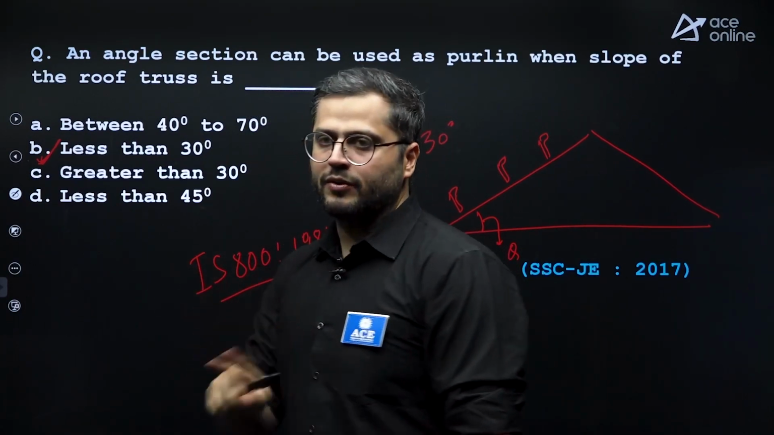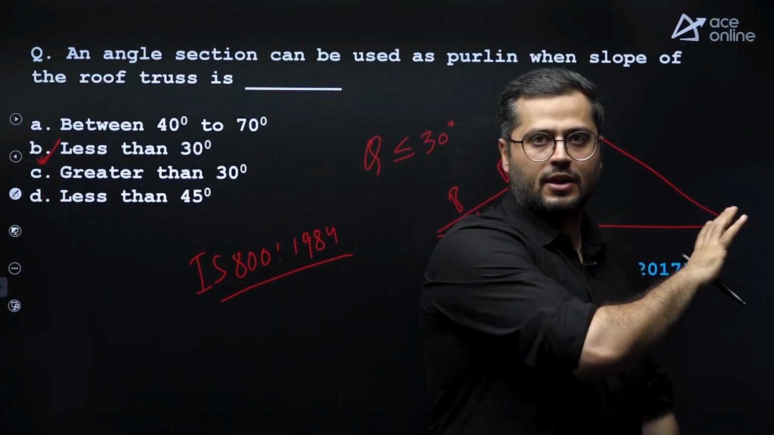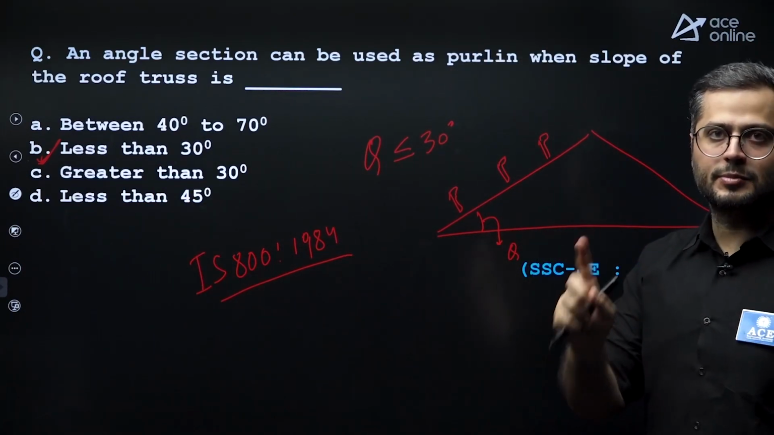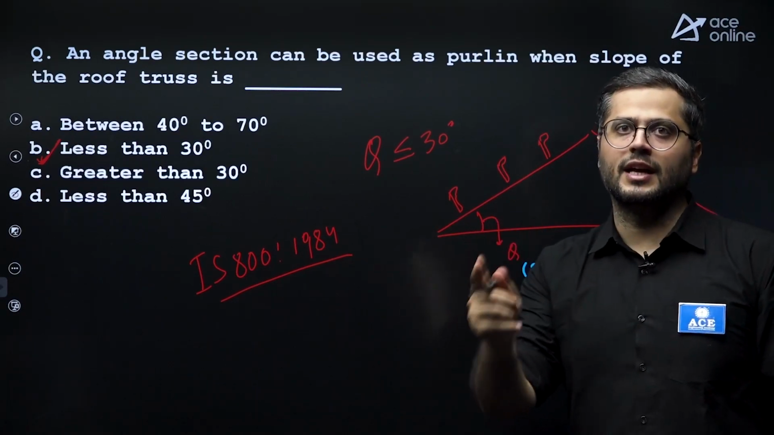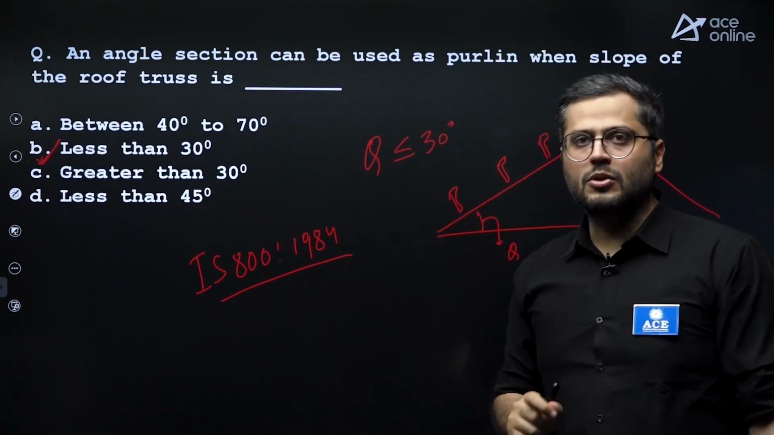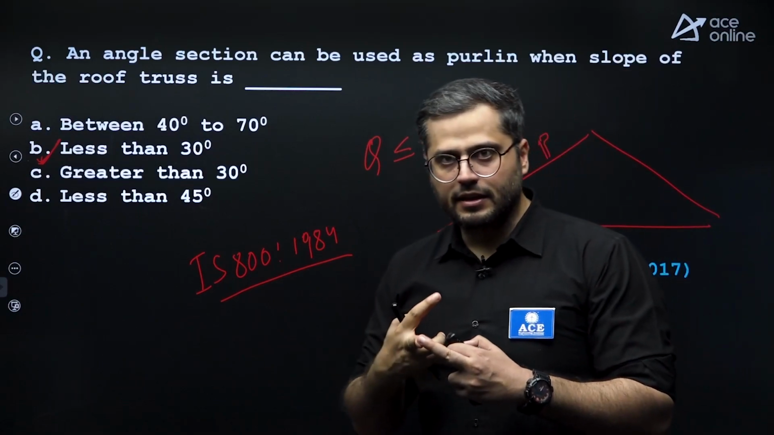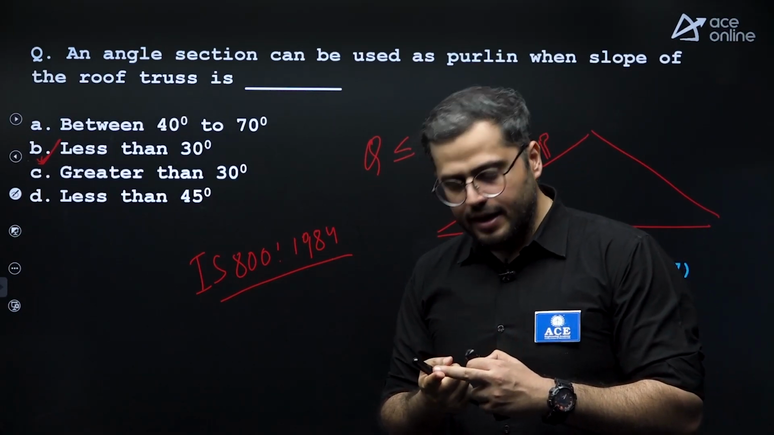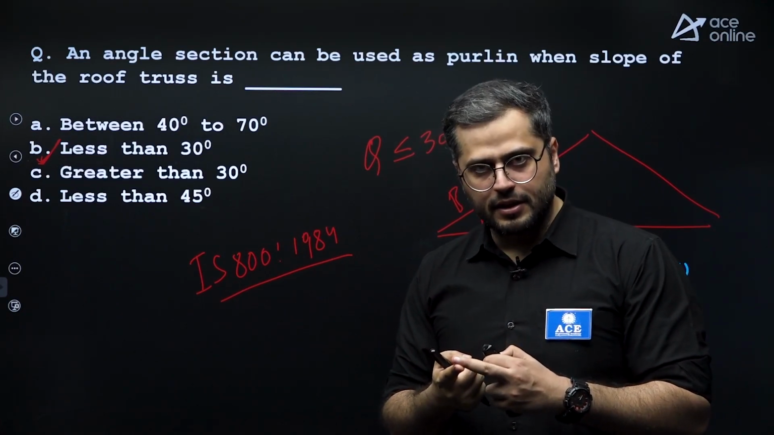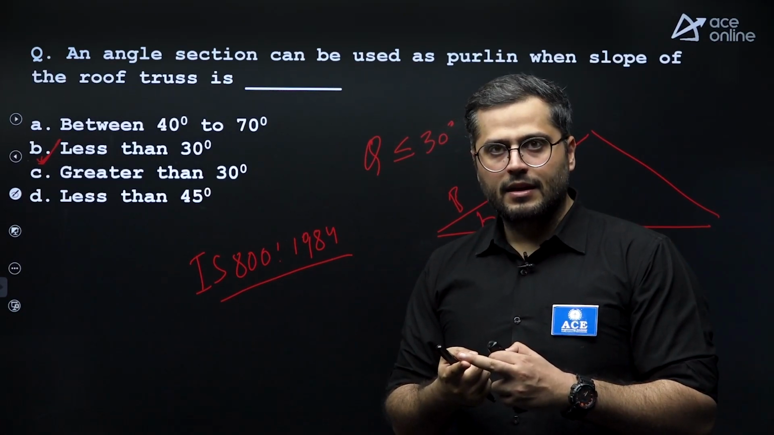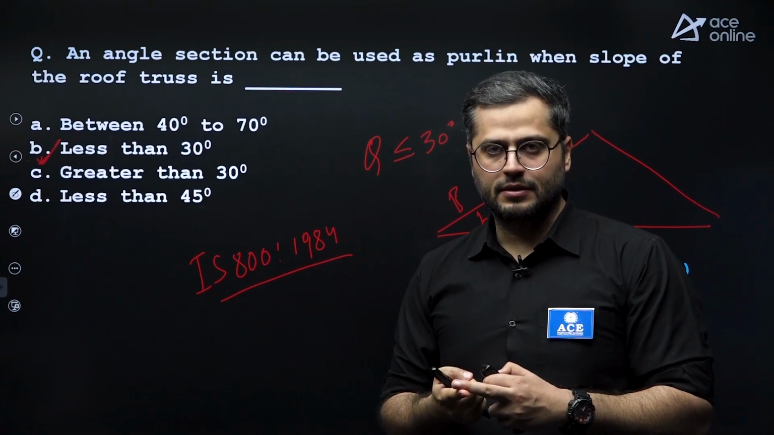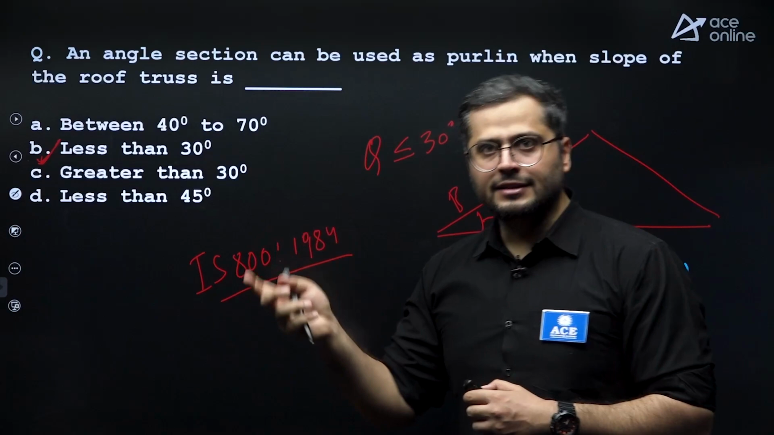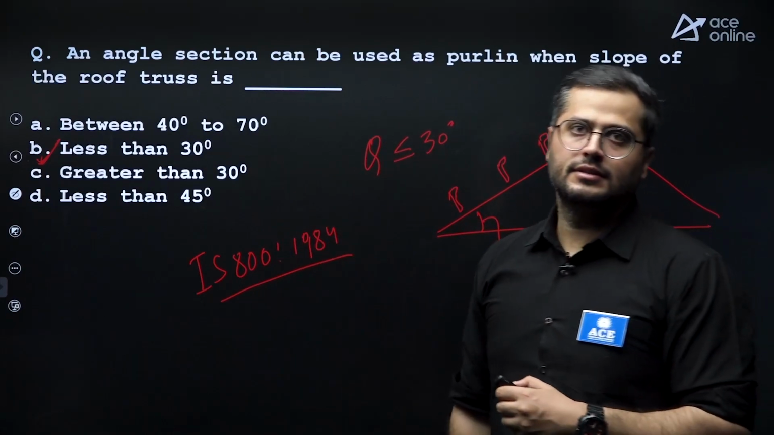In the new version of code, angle sections are not considered. Only I sections and channel sections are considered as purlins. Extra information again I am giving you. As per the new code, that is IS 800 2007, channel sections and I sections are considered as purlin sections. But as per old code, angle sections can also be considered, right?